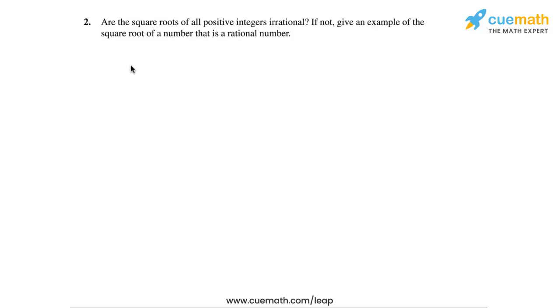In question 2 of this exercise, the statement says, are the square roots of all positive integers irrational? If not, give an example of the square root of a number that is a rational number.